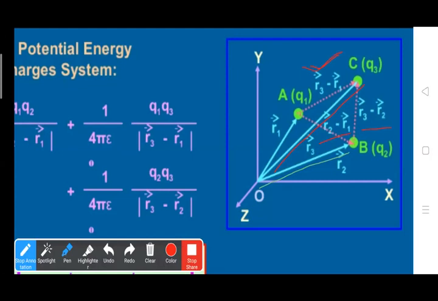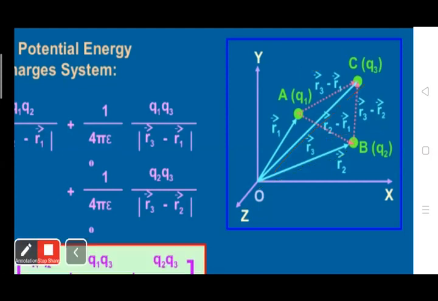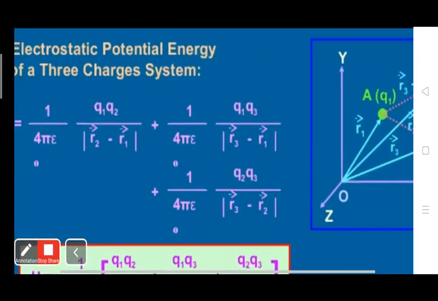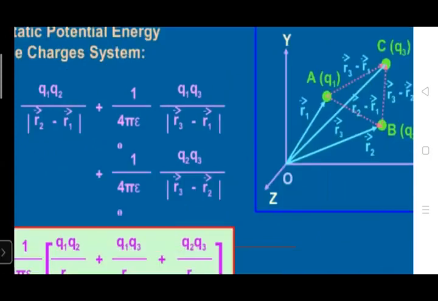So the net potential energy of the system is the sum of the potential energies due to these charges: due to charges Q1 and Q2, plus due to Q1 and Q3, plus due to Q3 and Q2.